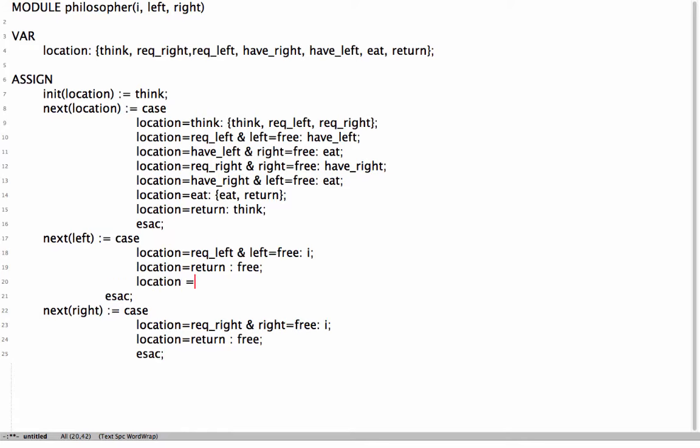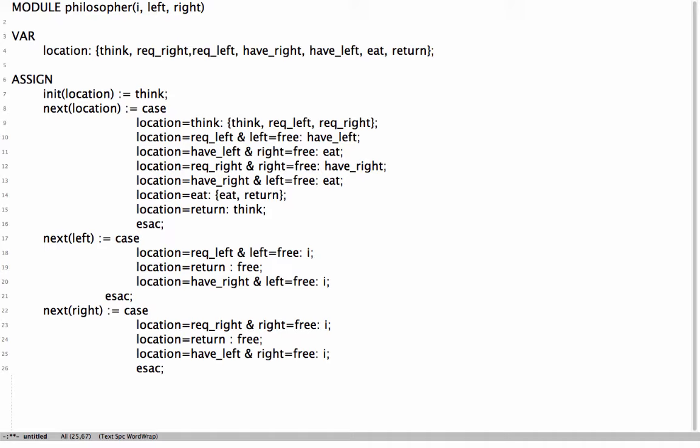If location is have right and left is free, then set your left to I. Similarly, if location is have left and right is free, then set the right to be I.